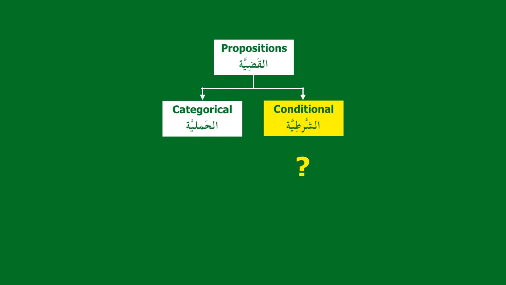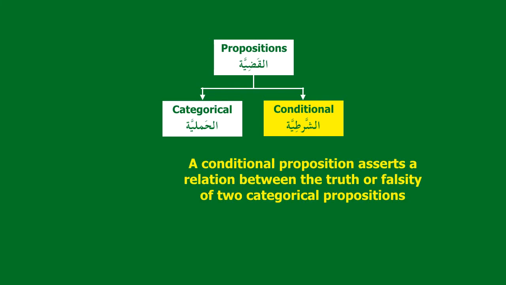What is a conditional proposition, first of all? Whereas a categorical proposition has a subject and predicate, a conditional proposition is composed of two sub-propositions, sometimes more than two, and it affirms or negates a connection between them. A conditional proposition asserts a relation between the truth or falsity of two categorical propositions that are sub-propositions. That relation could be a relation of conjunction, in which case it will be a conjunctive conditional proposition, or it could be a relation of disjunction, in which case it would be a disjunctive conditional proposition. Conjunction means two things coming together, being connected. Disjunction means two things being separated, disconnected. Let's take them one at a time.